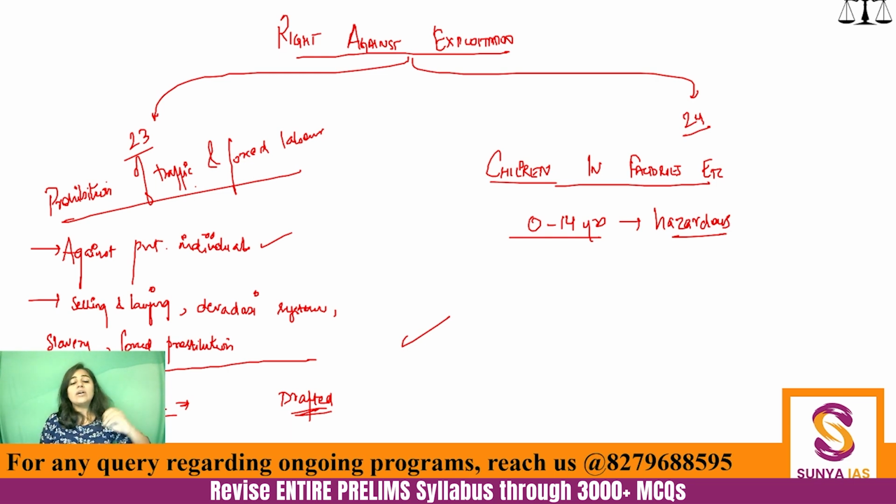industries have given their undertakings that they are not exploiting the children, because the more time children spend in these activities, they are away from their school, right? They're away from their academics. So it has to be made sure that it is non-hazardous. So on these lines, the Child Labor Prohibition Act has been passed in 1986, right? It has been amended in 2016. So that is there.